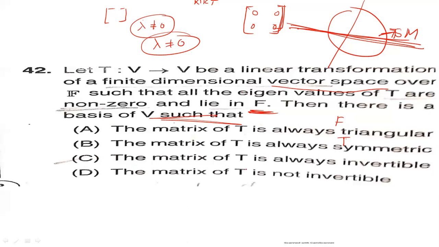Option C, the matrix of T is always invertible. Eigenvalues are non-zero, therefore the matrix of T is invertible. This is a true statement. Therefore, option C is the correct option.